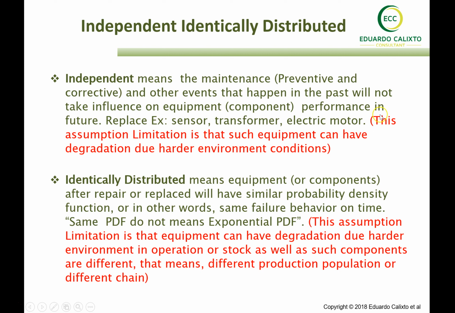So this assumption has a limitation, as such equipment can have degradation due to harsher environmental conditions. So, of course, if I now install new equipment, a new sensor, but now the environment temperature, for example, is higher for some reason or for a seasonal issue, we can maybe see that the interval of failure in this new sensor will be lower and the reliability will be lower over time.